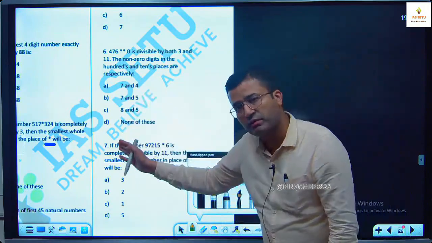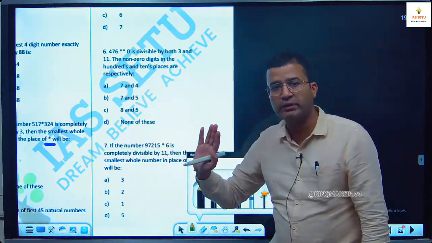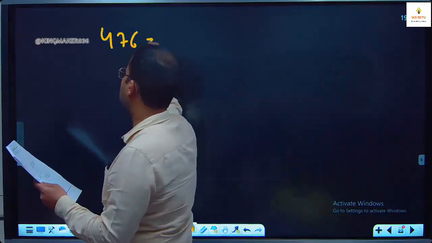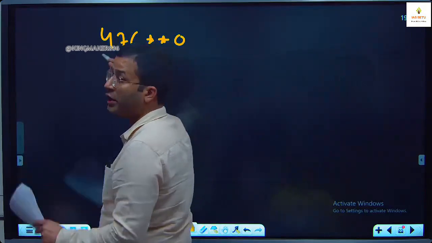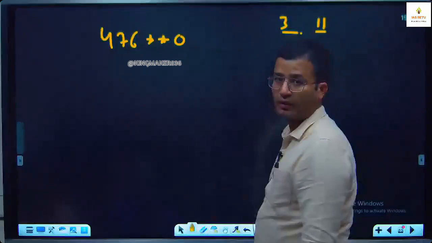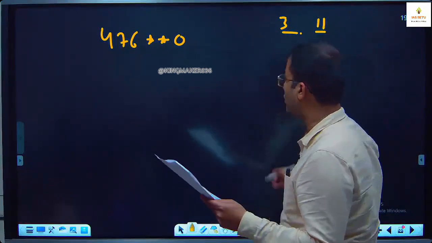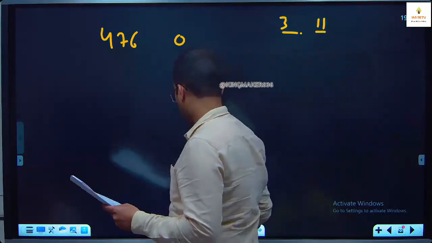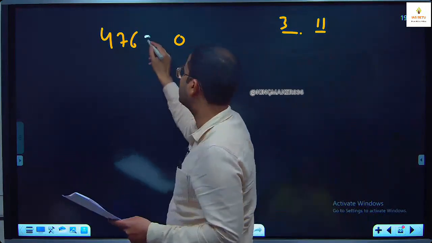Answer options are available. So what you can do, use answer options. 476 star star 0 should be divisible by 3 and 11 both. Try the first answer option. What is the first answer option? 7 and 4. You put 7 and 4 respectively.